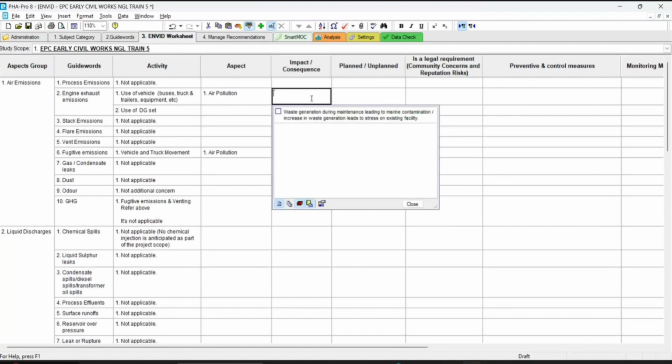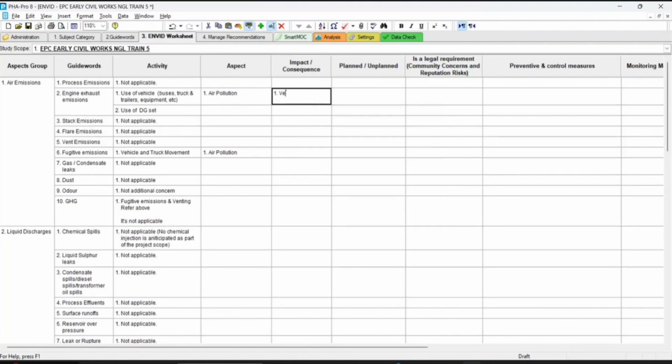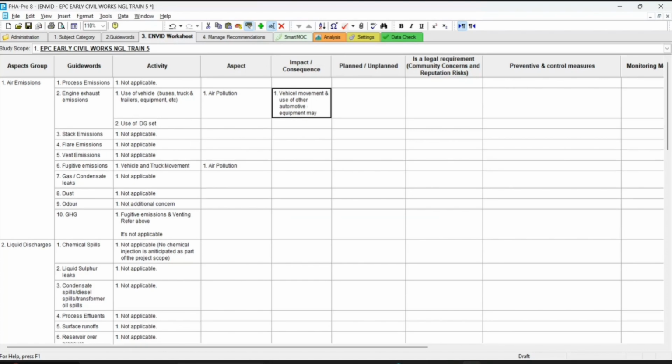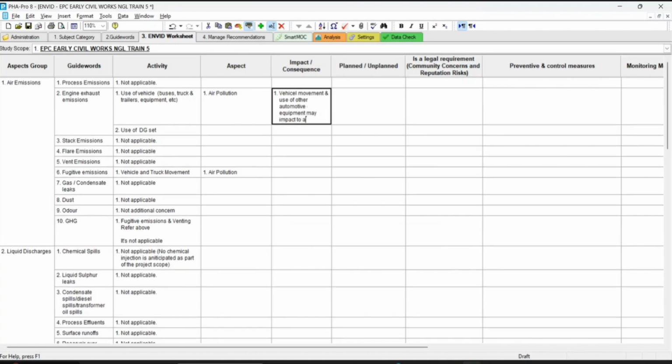So air pollution impact is use of vehicle mode. No, this is impact, right? Consequences. Yeah, I'll put vehicle movement and use of other automotive. How come this is in impact? Impact, okay. Right, by generating